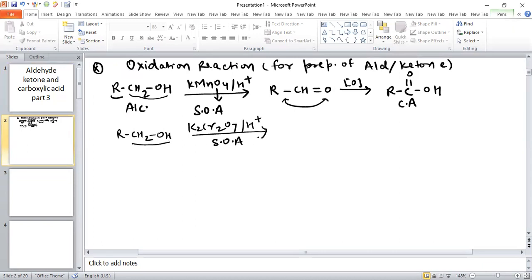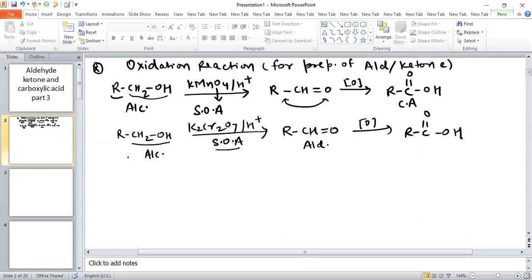First of all, it will oxidize the 1 degree alcohol into aldehyde, but the reaction will not stop at this point. It will further oxidize to the carboxylic acid.